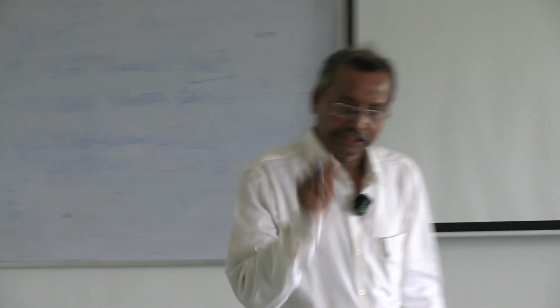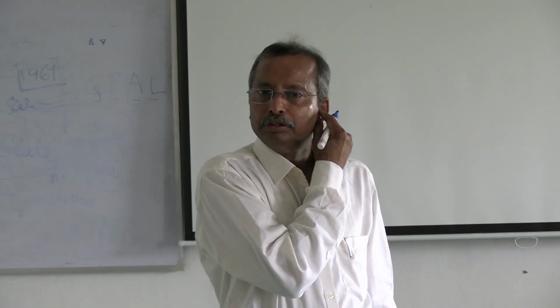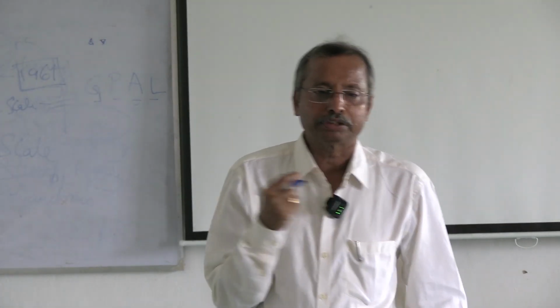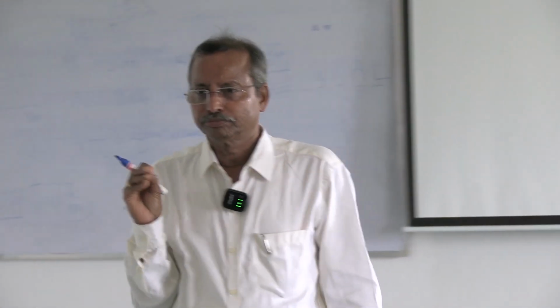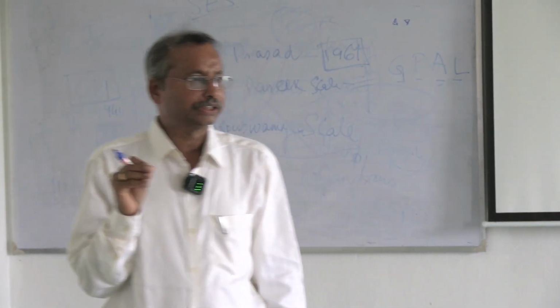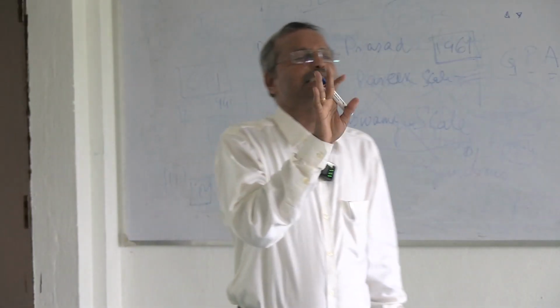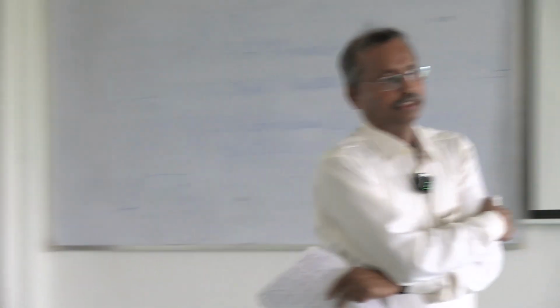This Kuppuswamy scale I will discuss in detail because it is most important, as it considers both the rural and urban areas, and also it considers not only the family income but also the education and occupation. These minimum 3 factors it includes.